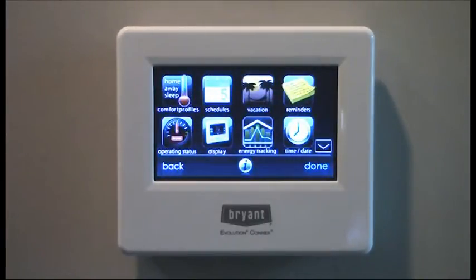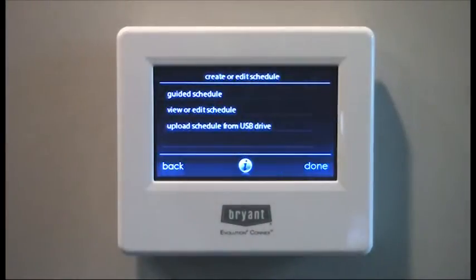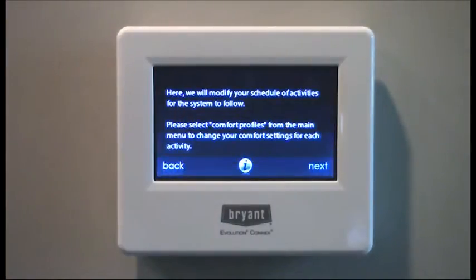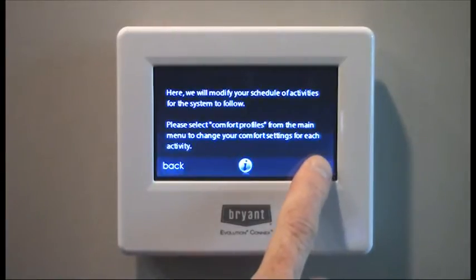Now we can look at setting up your schedules. Probably the best way and easiest way to do your initial setup for scheduling is use a guided schedule. And this is just reminding you that you need to have your comfort profiles set, which we've just done.